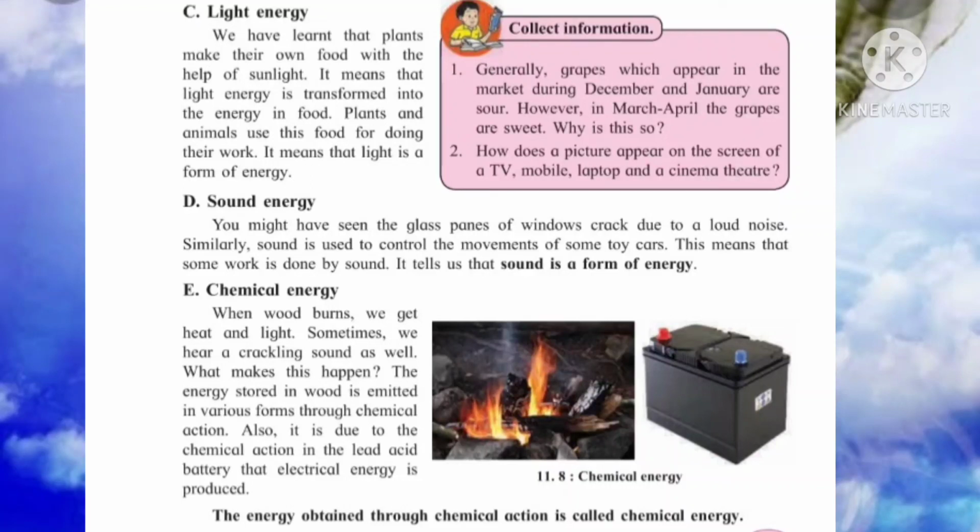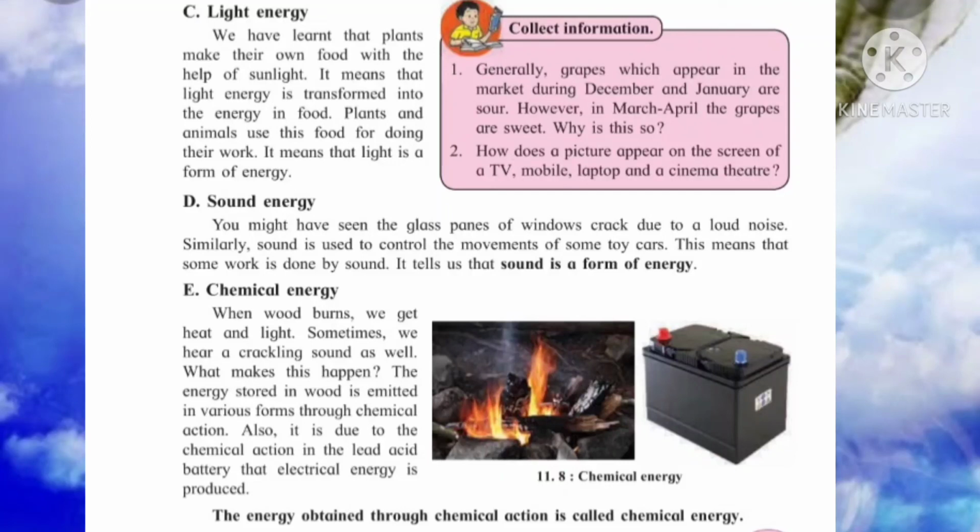Now generated, as we know, in generator batteries, which type of energy is there? Chemical energy, as the energy is stored in the form of chemical. Now when wood burns, it creates heat and light, and some sounds also, a crackling sound. So in that there is sound energy also. Understood? In firecrackers also chemical is there. As they have stored the chemical, this is also one type of chemical energy. So the energy obtained through chemical action is called the chemical energy.